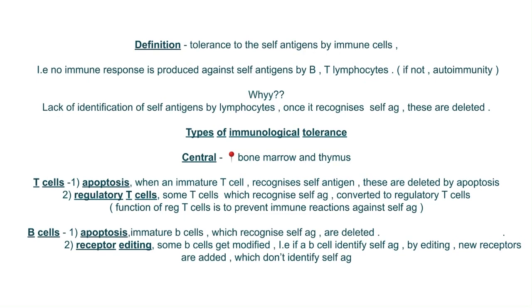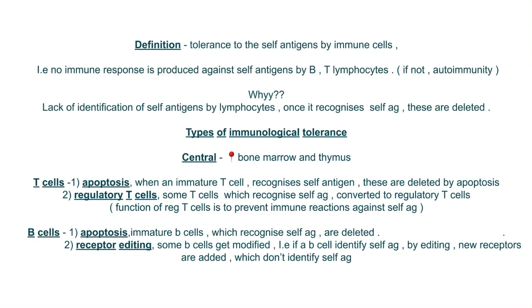First, T cells by apoptosis. When an immature T cell recognizes self-antigen, it is deleted by apoptosis. We all know apoptosis. Apoptosis is a self-suicide, right? The second mechanism is regulatory T cells. If a T cell recognizes self antigen, it is converted into a regulatory T cell. What is the function of these regulatory T cells? It is the prevention of immune reactions against the self antigens.